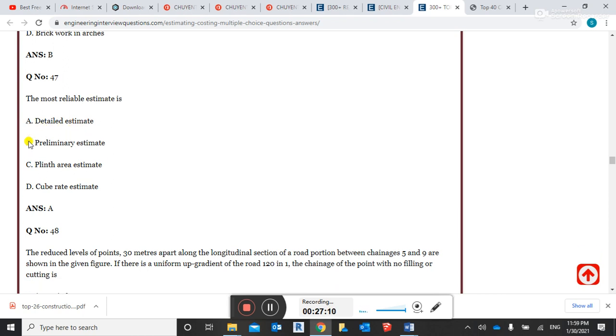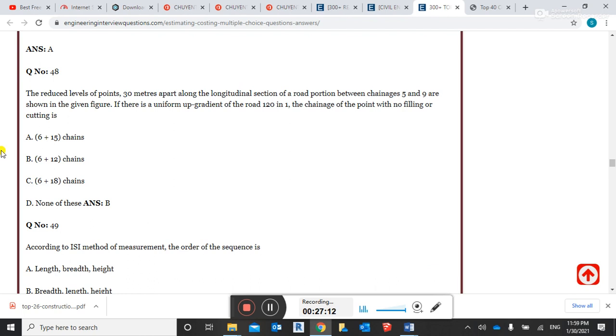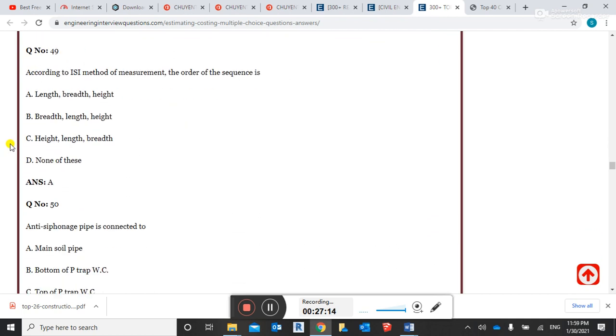A option is correct. According to the ISI method of measurement, the order of the sequence is length, breadth, height. This is the dimension, guys. Length, breadth, height. Right answer.